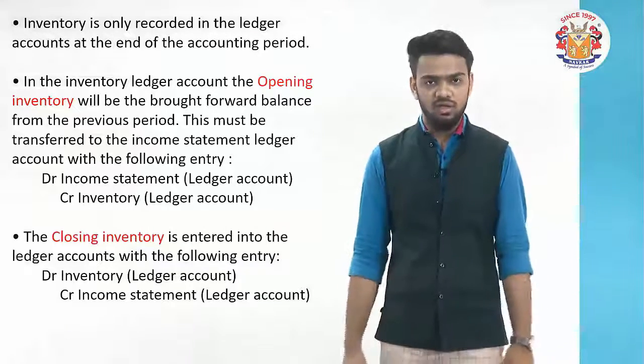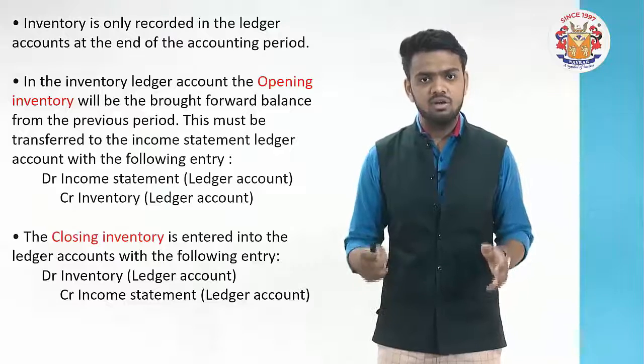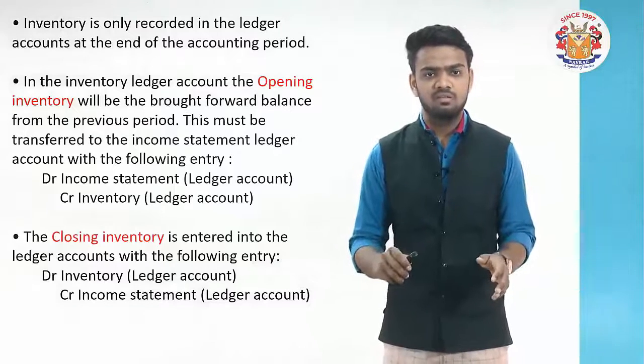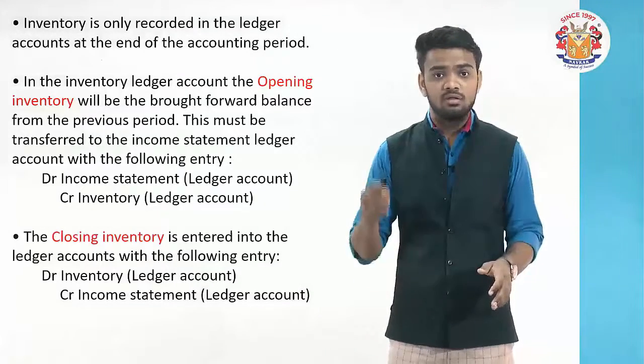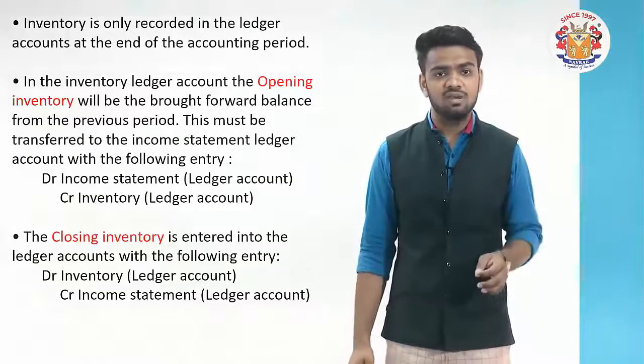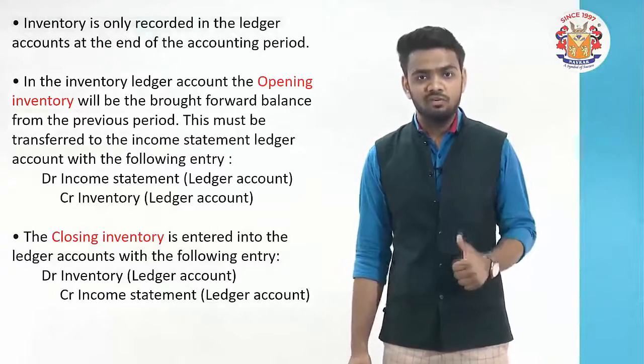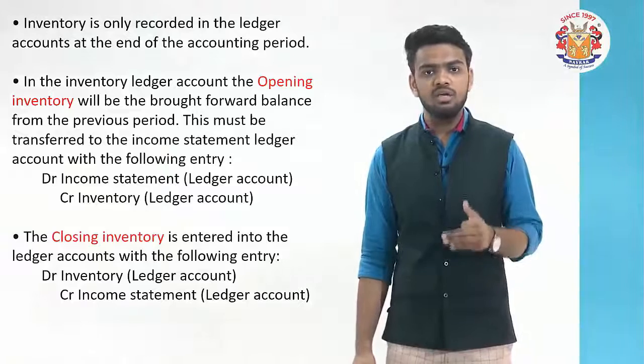So at the end of the year, a certain stock is there. It's a result of opening, purchase and sales. But yes, this closing stock will become part of the financial statements. In a way, it will be a debit to the closing inventory and a credit to the income statement.